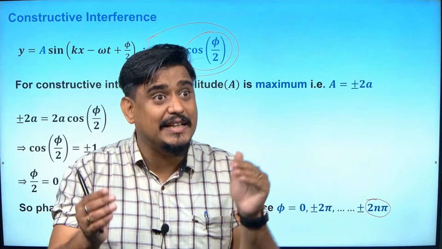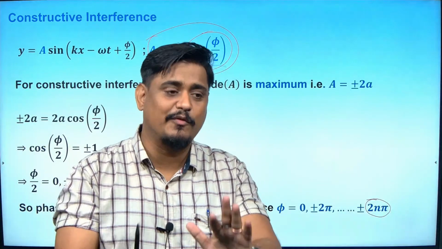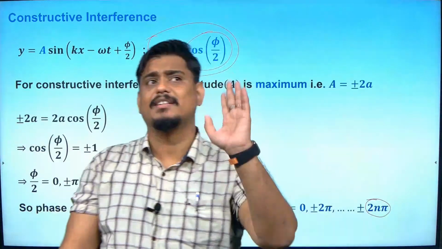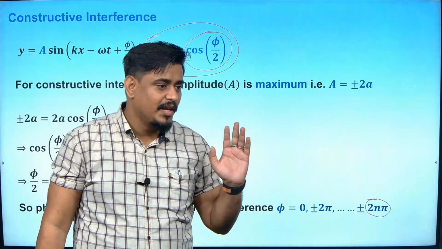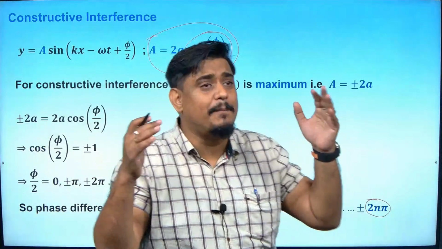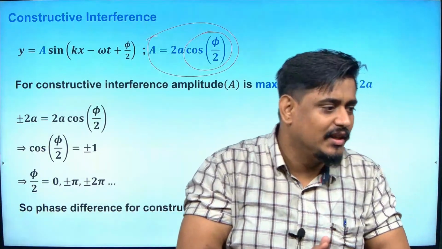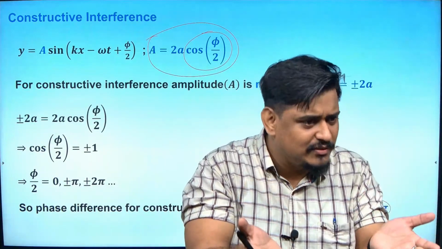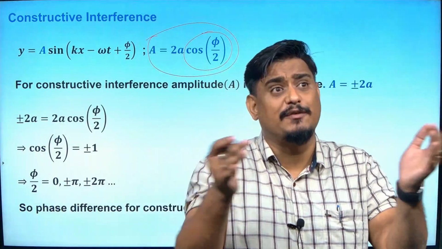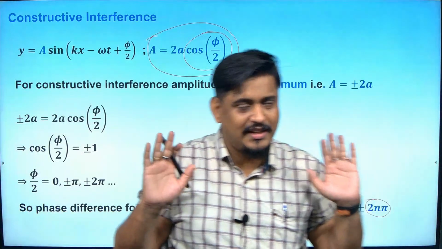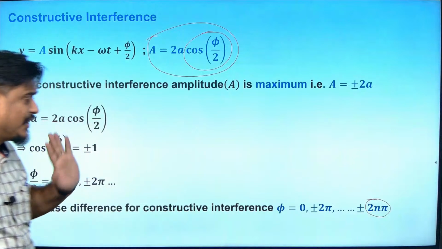If they are meeting at 71 pi, we cannot comment now because we have not learned destructive interference, but it will not be constructive, we are sure. If two waves are superimposing with a phase difference of 36 pi, it will be constructive. If the phase difference is 21 pi, not constructive. Destructive we will learn now. Is this clear to you?